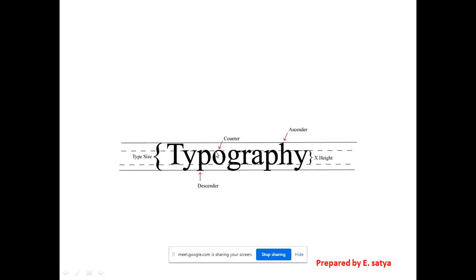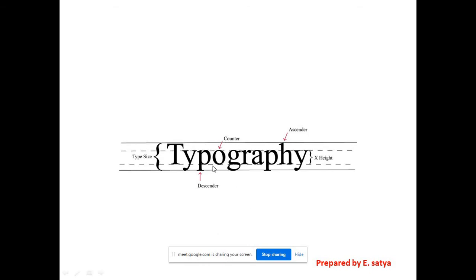See, between each of these letters, the gap we say is a counter. Counter means negative spacing. We learned that in anatomy. In anatomy, we left some negative spacing between the body parts, from head to shoulder, and shoulder to rib cage. Which gap and how much gap you are leaving, that is negative spacing.